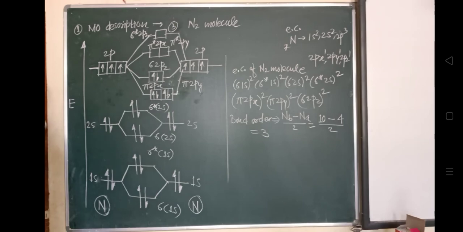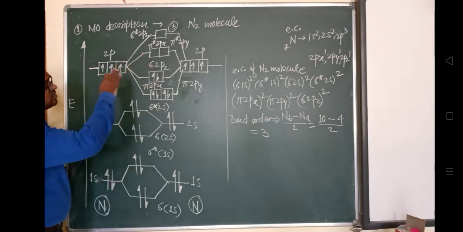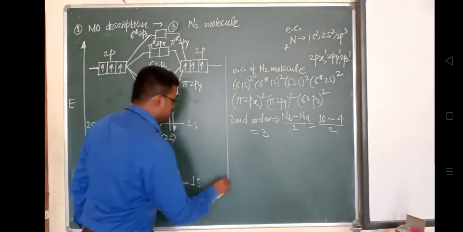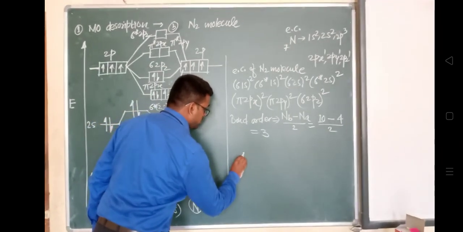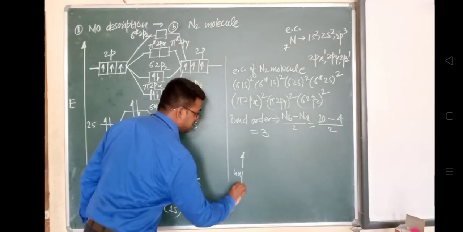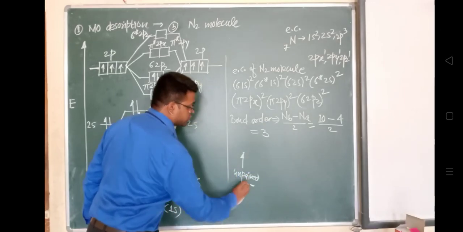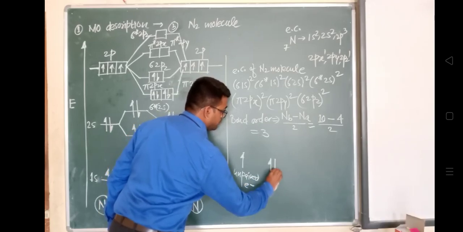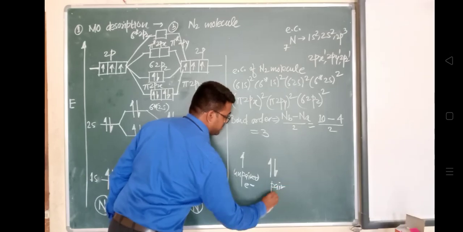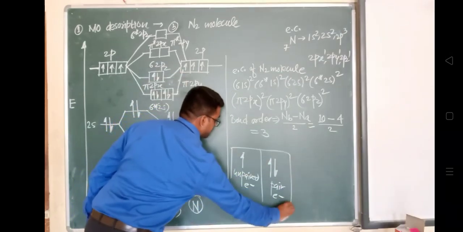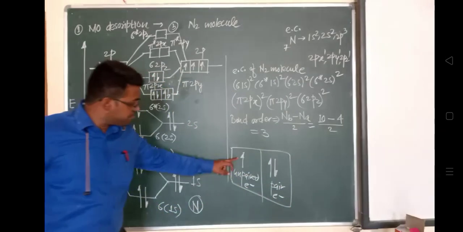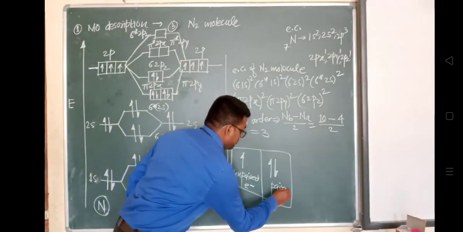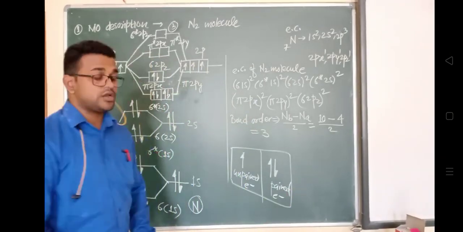So the N2 molecule is diamagnetic. Now see, is there any unpaired electron? There is no unpaired electron. This will represent an unpaired electron, and this will represent a paired electron. You can see the difference in both: an unpaired electron has only one electron present, and this is a paired electron.